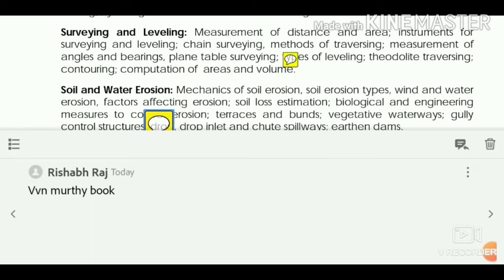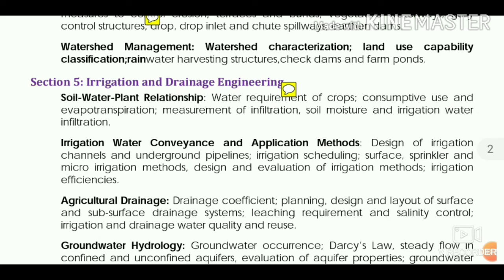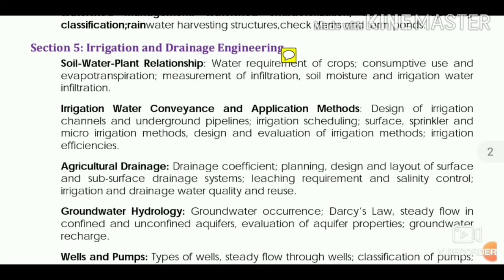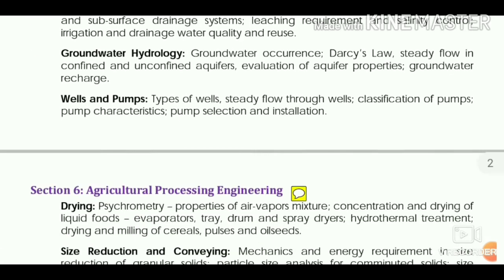Now for soil and water erosion, you can follow the Vivian Murthy book. This is the best book for soil and water erosion, and not only that, but for irrigation and drainage too. For irrigation and drainage, there are 5 topics: soil water plant relationship, irrigation water conveyance, agriculture drainage, groundwater hydrology, wells and pumps. For all these topics, you should totally follow the Vivian Murthy book. No need to study anything from anywhere else. Simply follow each and every line of the Vivian Murthy book. That is sufficient for the GATE examination.